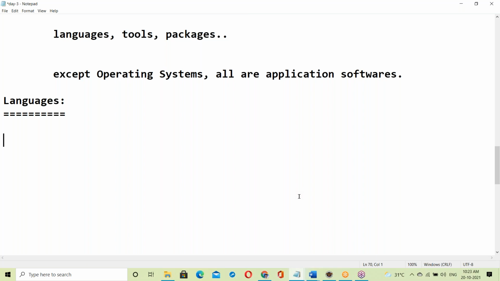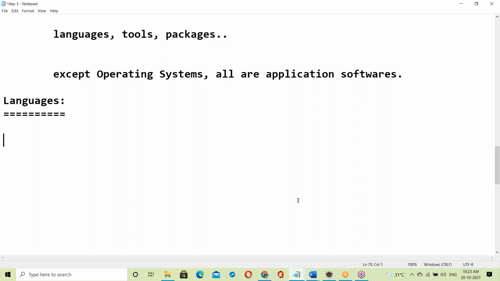So what is language? It's a media of communication. Language is a media of communication between two living things, like two persons, or two animals, or two trees.